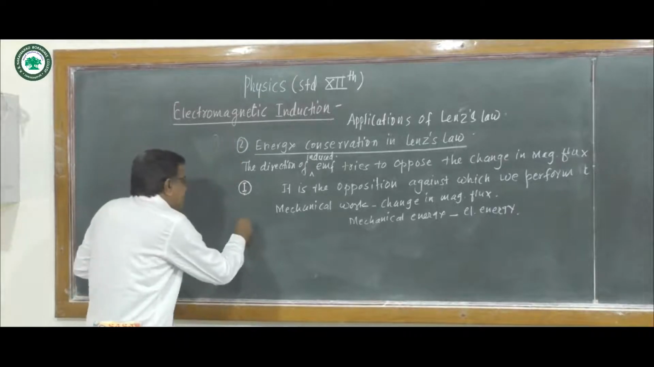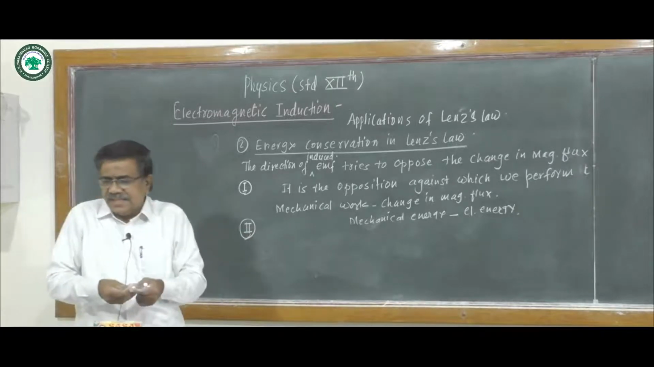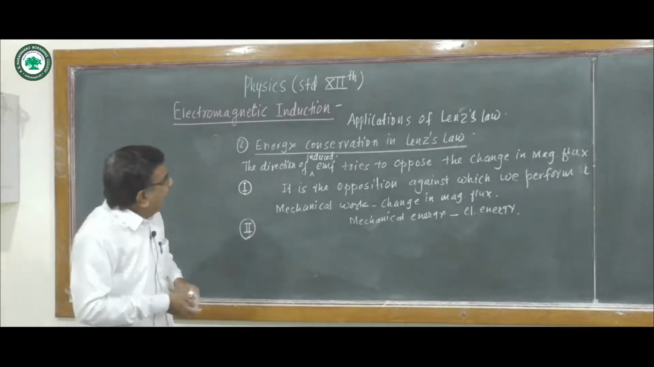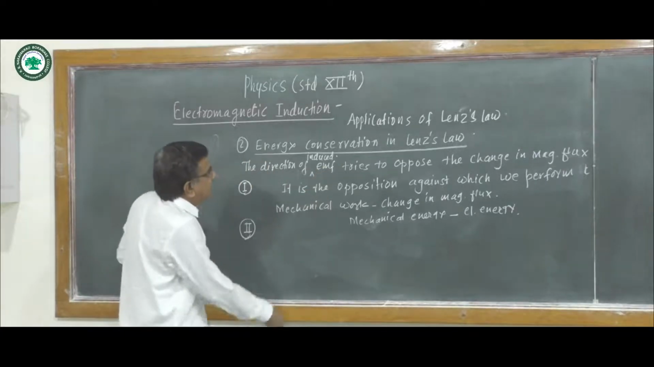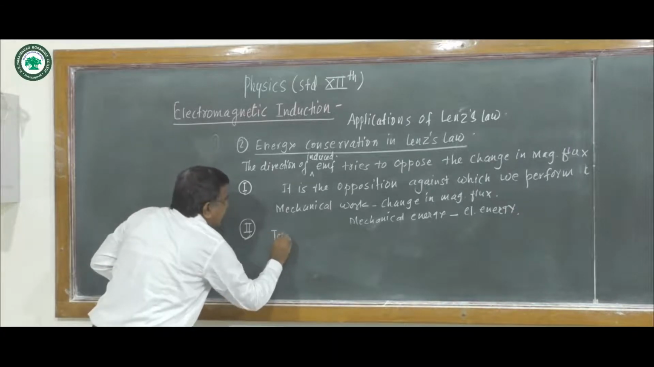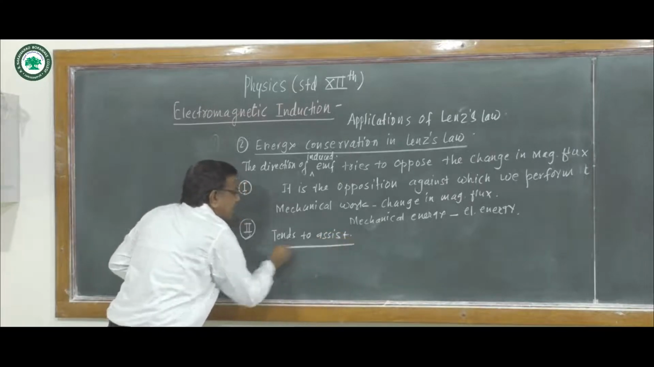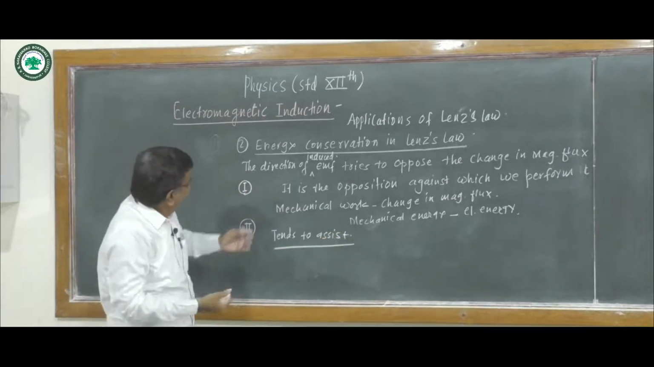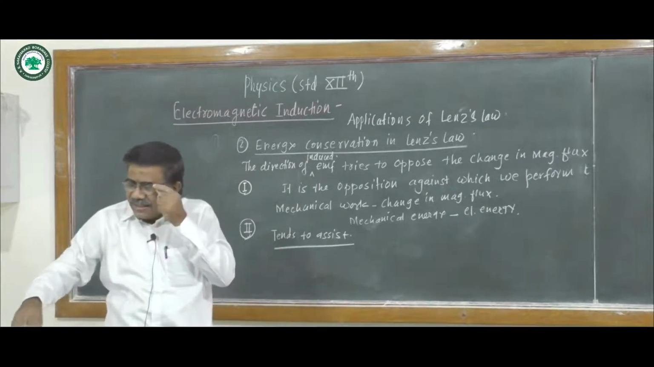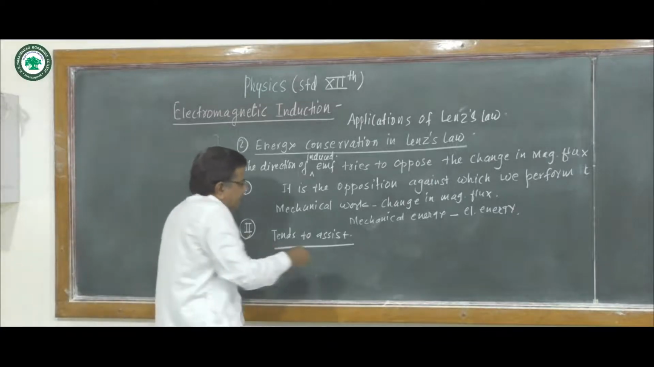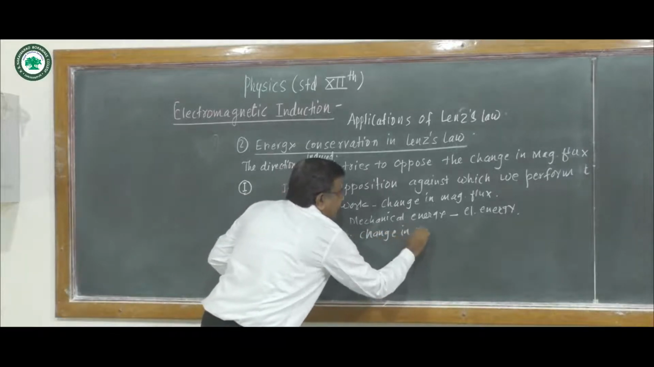We can explain this in another way also. Suppose the direction of this induced EMF or current is such that it tends to assist, not oppose. Suppose we consider a contradictory statement: the direction of the induced current is such that it tends to assist the change in magnetic flux.